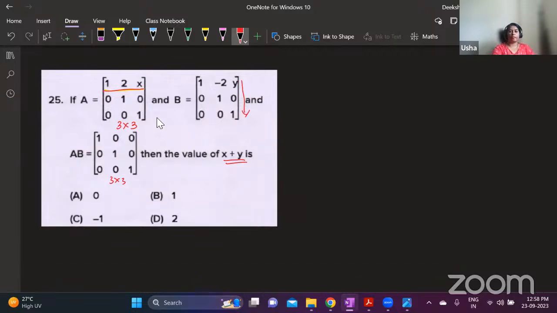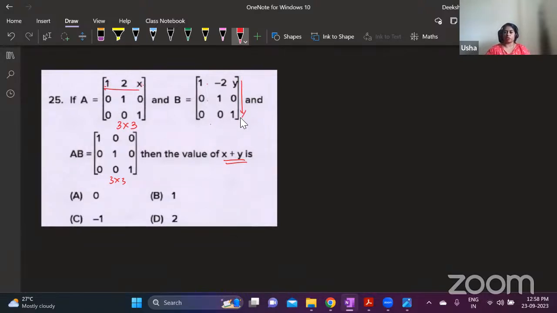Yes or no? See, first row, if you multiply with first column, 1 into 1, 2 into 0, x into 0. So it is an integer, no x, no y also. This one, if you multiply with second one also, you will get x as 0 because you're multiplying x and 0. Only this first row and third column is giving you one equation which has both x and y. So no need to multiply all this. You need to multiply only this one with this one. This is where you will save time.